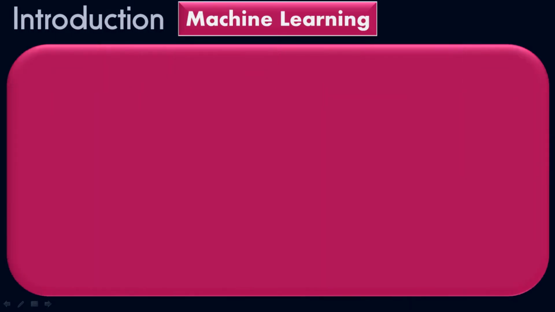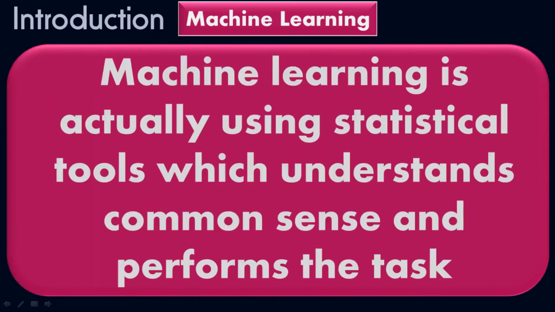Similarly, machine learning uses statistical tools which understand common sense and perform the task. Statistics play a very important role in machine learning. It uses statistical tools which enable the machine to understand common sense and take an action to perform the task. That's what machine learning does.